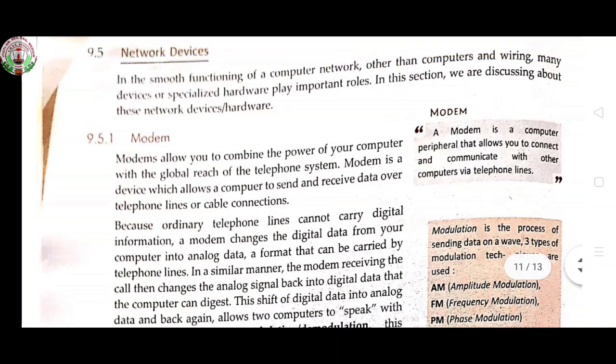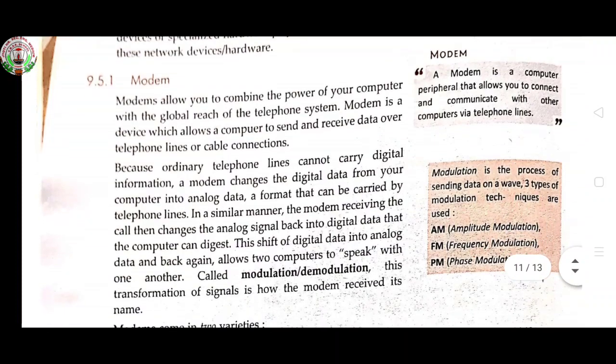A modem is a computer peripheral that allows you to connect and communicate with other computers via telephone lines. Peripherals means when you're connecting your computer with a keyboard, mouse, speaker, camera, these are all peripheral devices. A modem is also connected like the peripherals, because ordinary telephone lines cannot carry digital information.